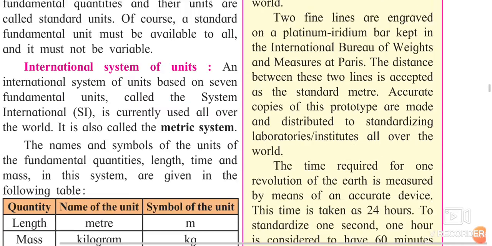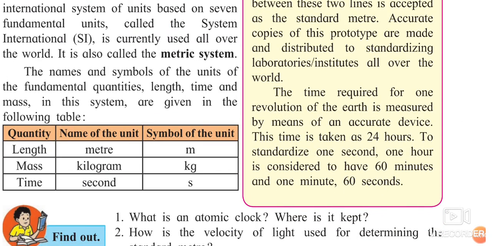Okay, the time required for one revolution of the earth is measured by means of an accurate device. This time is taken as 24 hours. We know when the earth completes one rotation around itself, it takes 24 hours, and when it completes one revolution around the sun, it takes about 365 days and 6 hours. So these are the standard days we know about. For a leap year we know it is 366 days. How that one day is added, we have already studied in 5th standard.